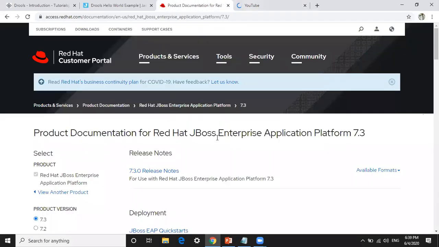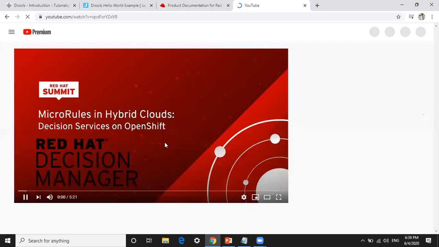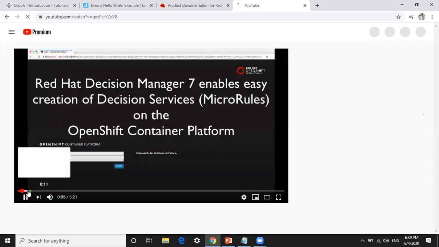If you download and install Red Hat Enterprise Application Platform and Decision Manager, you will see this screen after installation.